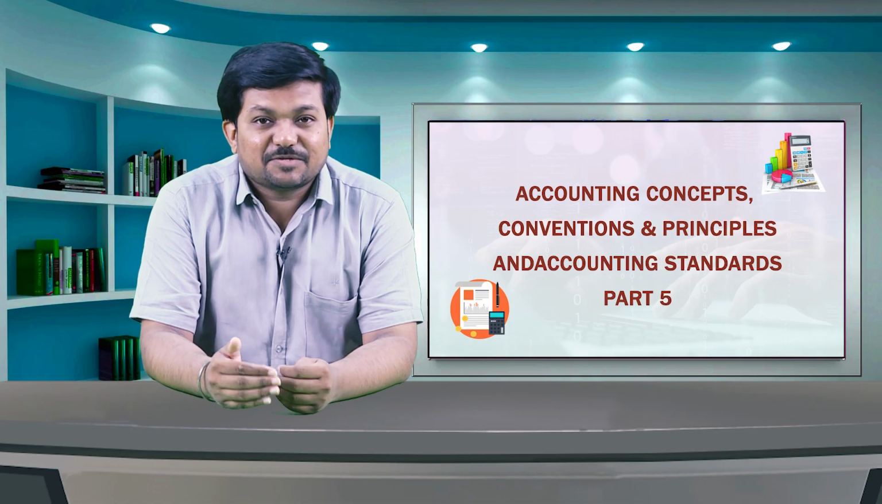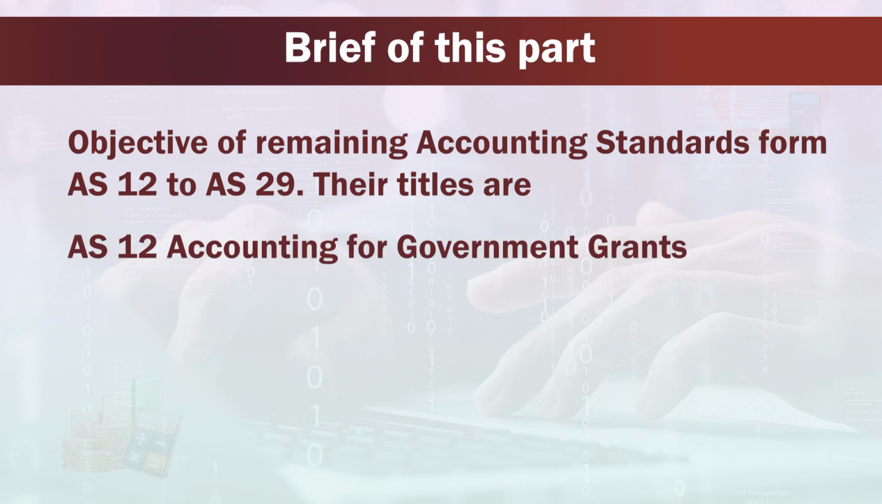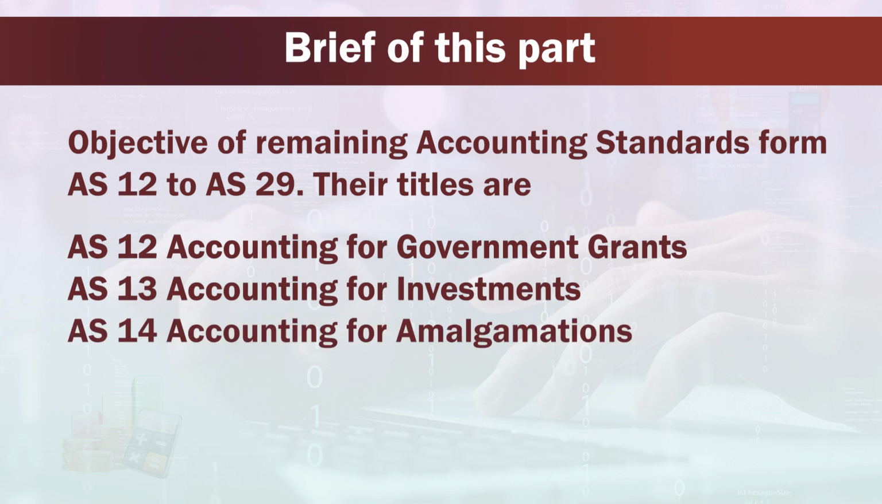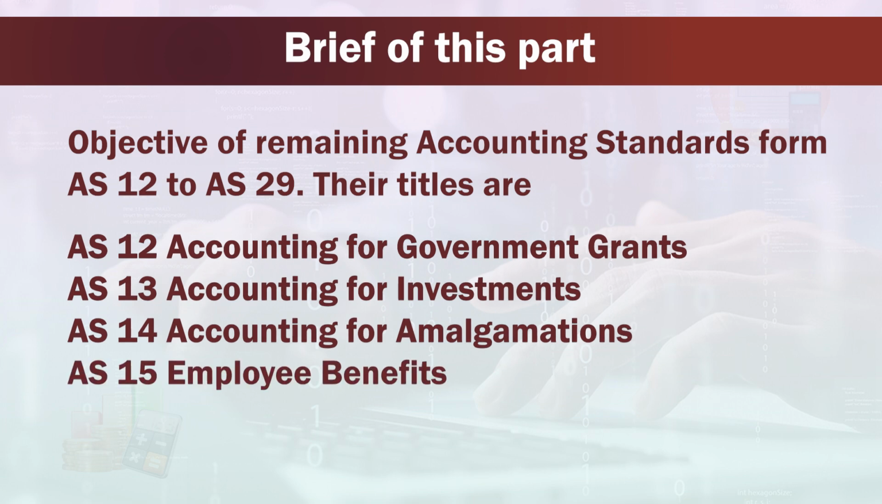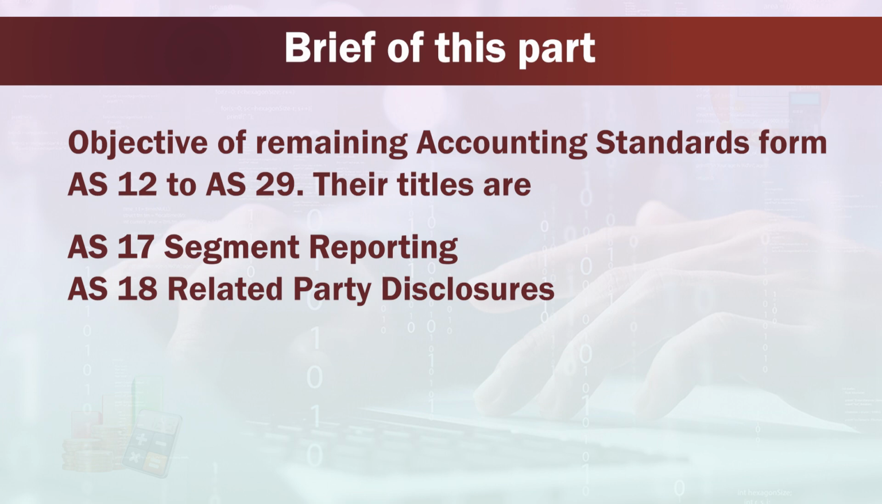Now, in this last part of accounting concepts and accounting standards, we will study objectives of remaining accounting standards from AS 12 to AS 29. Their titles are AS 12 Accounting for Government Grants, AS 13 Accounting for Investments, AS 14 Accounting for Amalgamations, AS 15 Employee Benefits, AS 16 Borrowing Cost, AS 17 Segment Reporting, AS 18 Related Party Disclosures, AS 19 Leases,